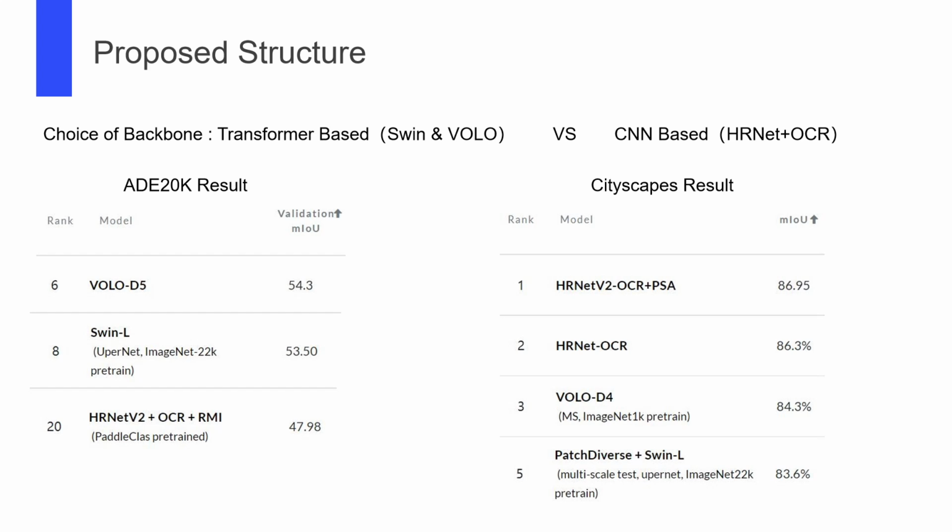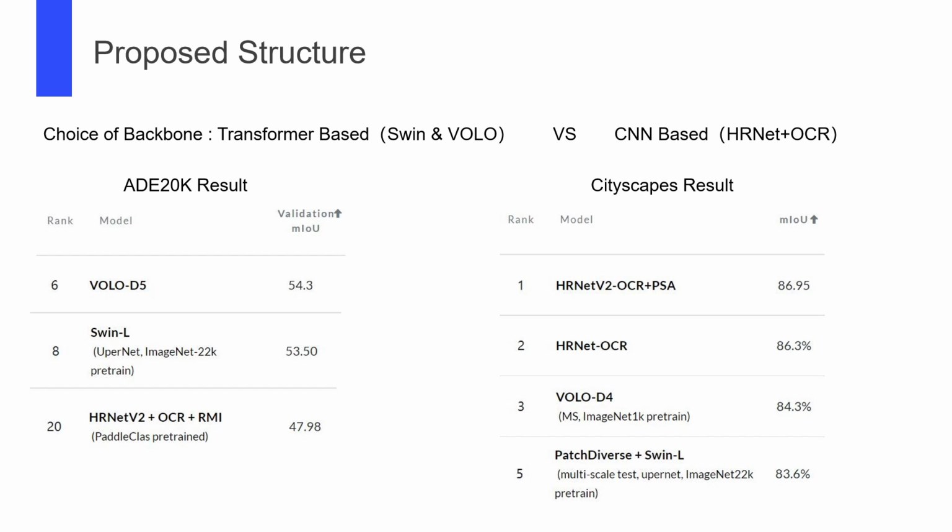We researched SOTA results of transformer-based models and CNN-based models on 2 datasets, namely ADE and Cityscapes. The results are collected from the website Papers with Code. We find that in ADE, transformers have much better performance than the combination of HRNet and OCRNet, which is one of the best CNN models in semantic segmentation. However, in Cityscapes, HRNet plus OCR stays the SOTA model.